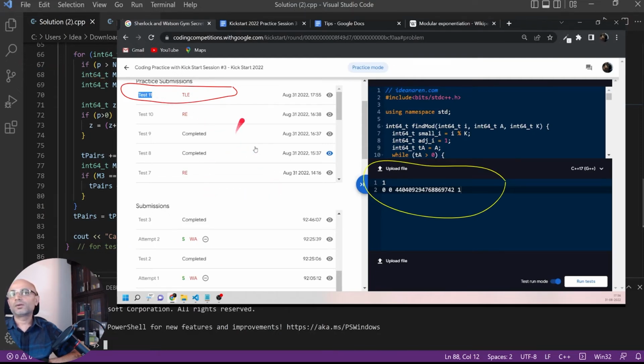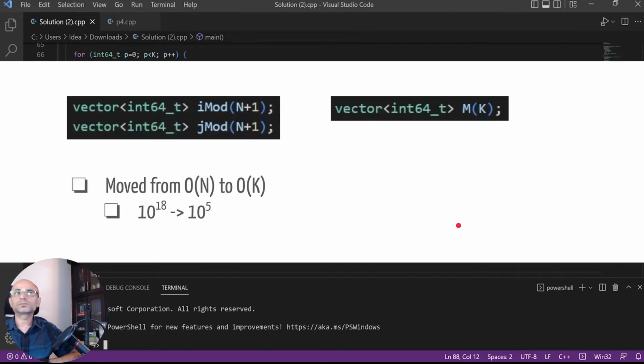And when we try this with a sample test downloaded from test set 2, which is available as part of the analysis page, where a and b are 0, but n is this huge number with k equals 1, this simple test fails with TLE for our new code. So it's still not able to compute this within the time limit.